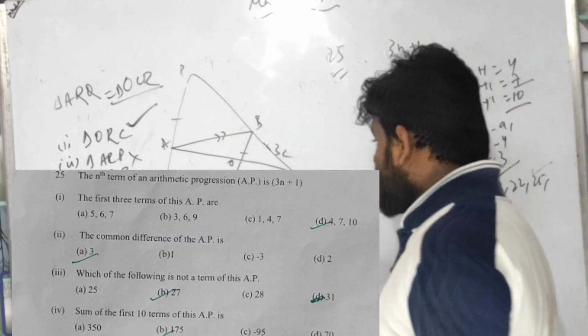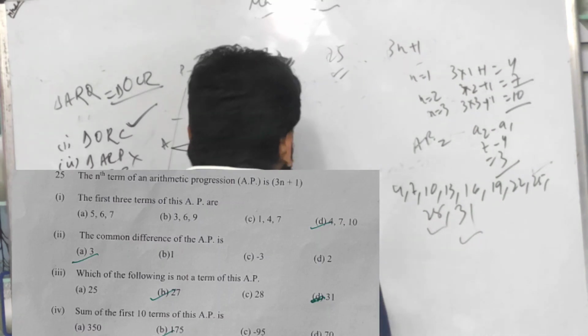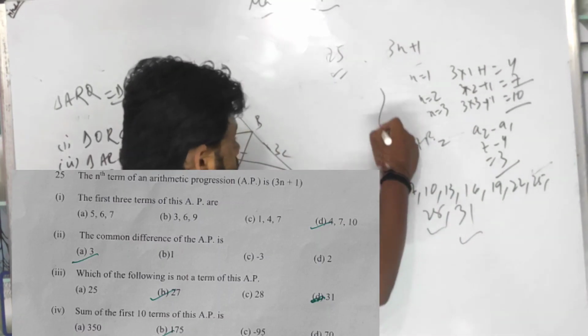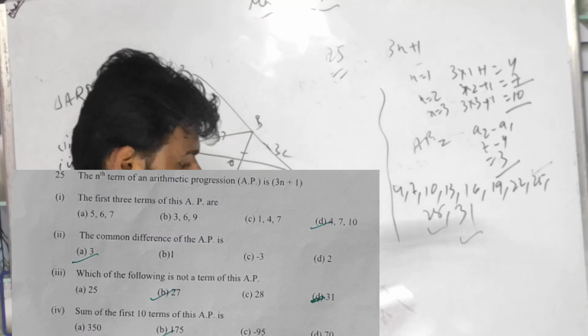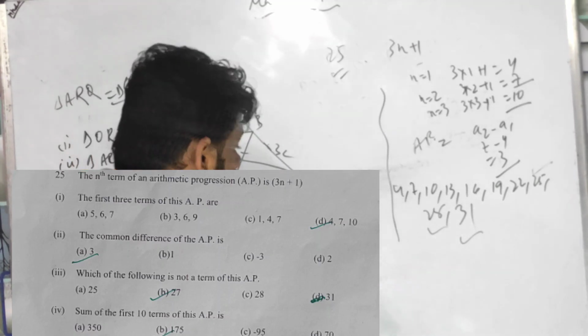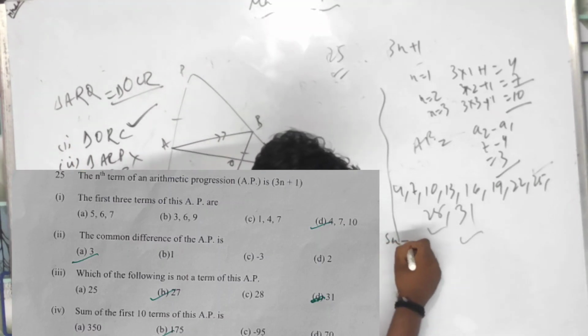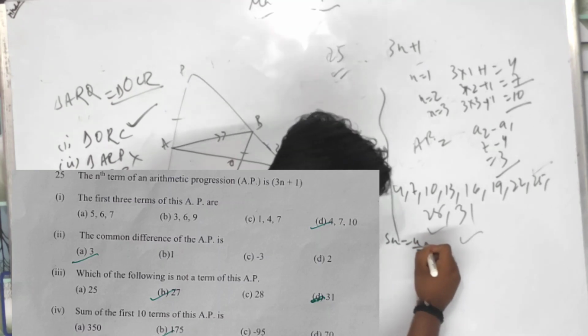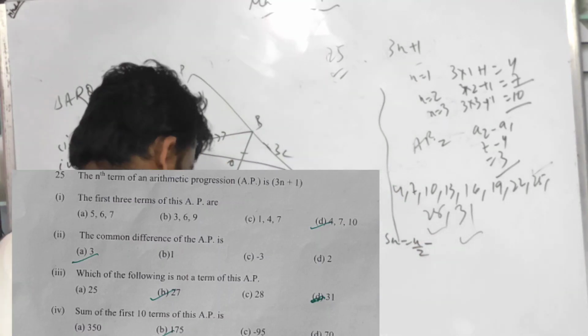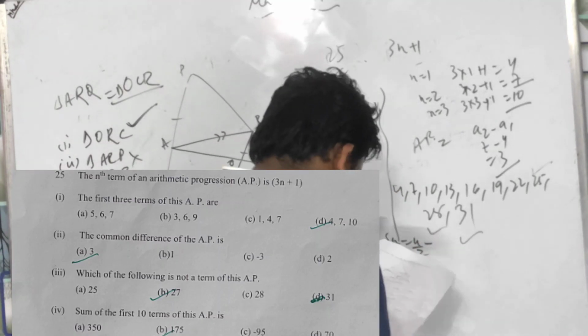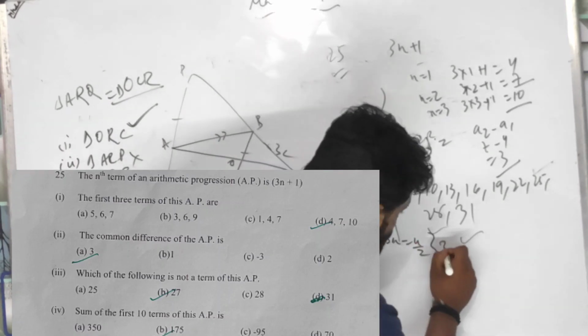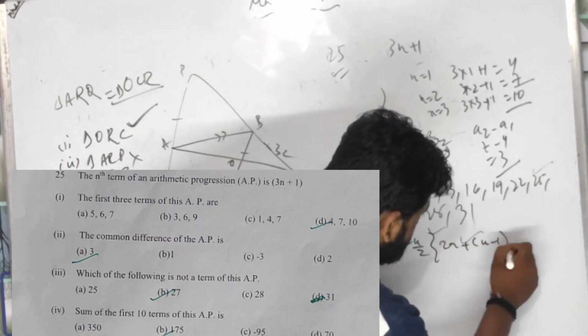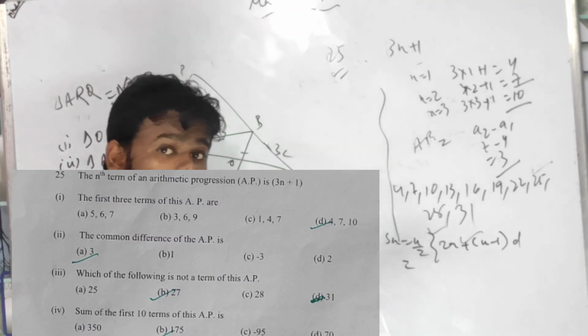Now the sum of the first 10 terms of the AP. You know very well the formula, let me do it here, children, where I have space. Sn equals n by 2 times 2a plus n minus 1 times d. Here 10, the number of terms, is given.